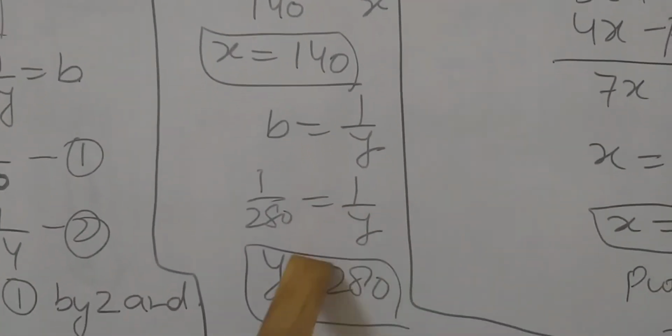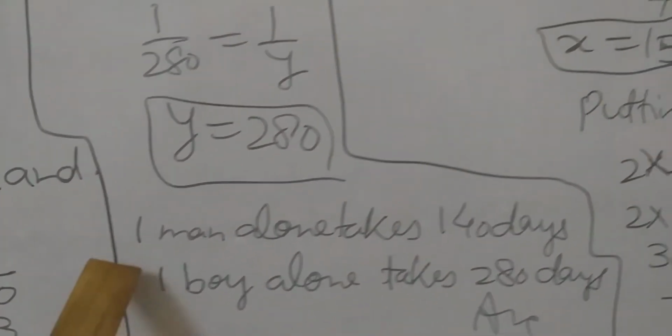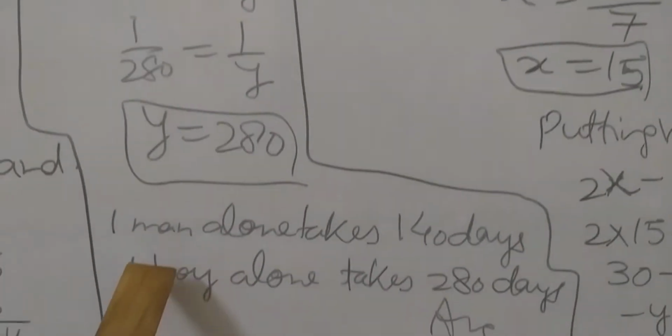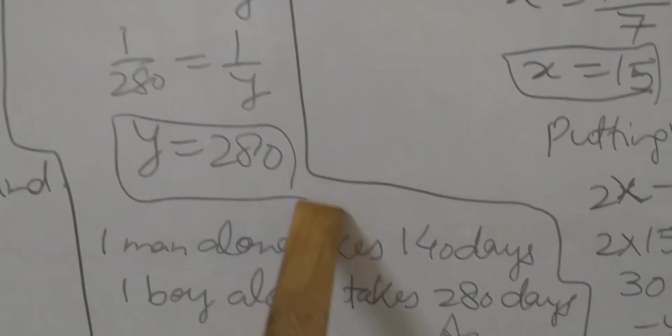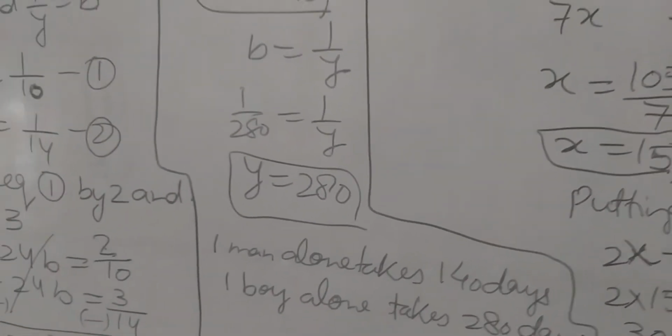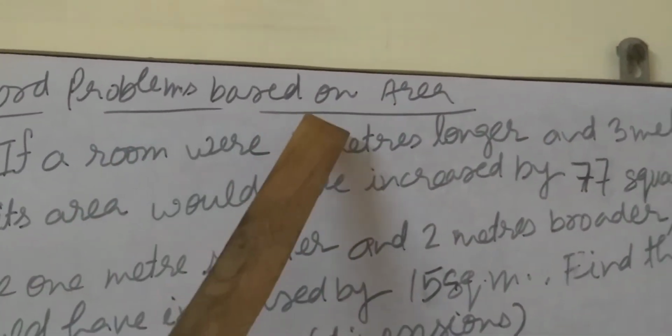Cross multiply, student. y equal to 280. So it means one man alone takes 140 days and one boy alone takes 280 days. So this is the answer of this question, students. Now take the next kind of problem, student. A word problem based on area.